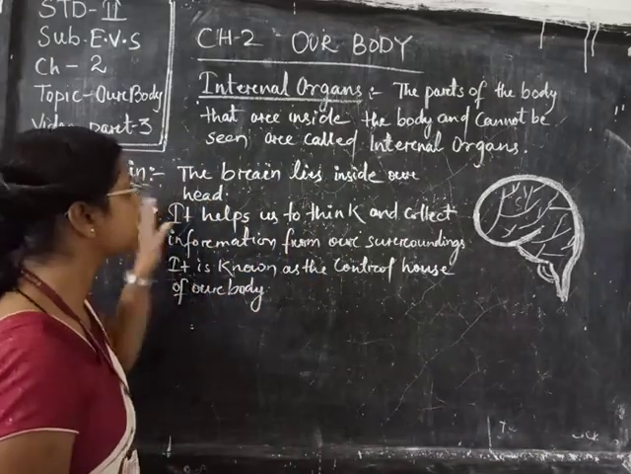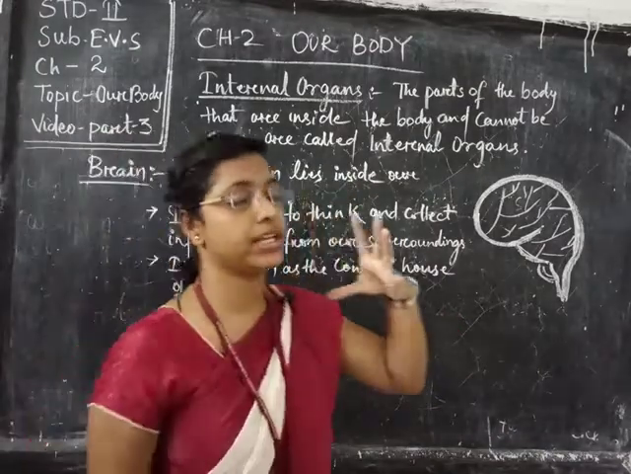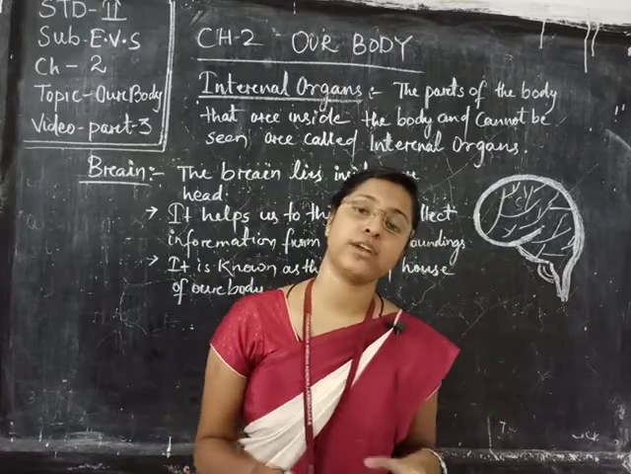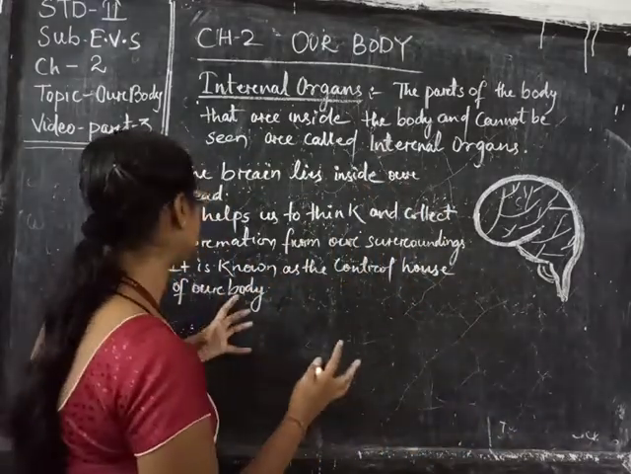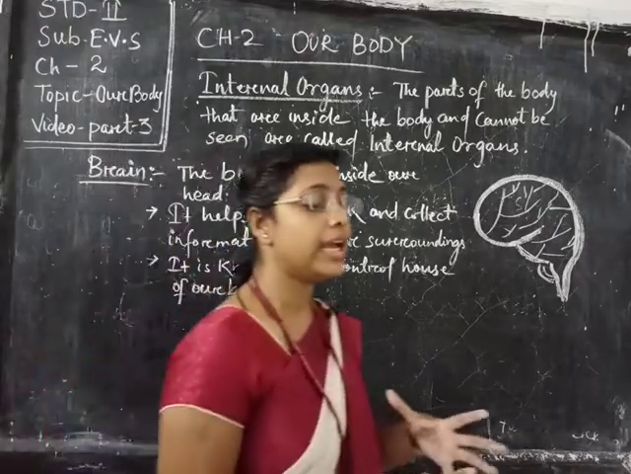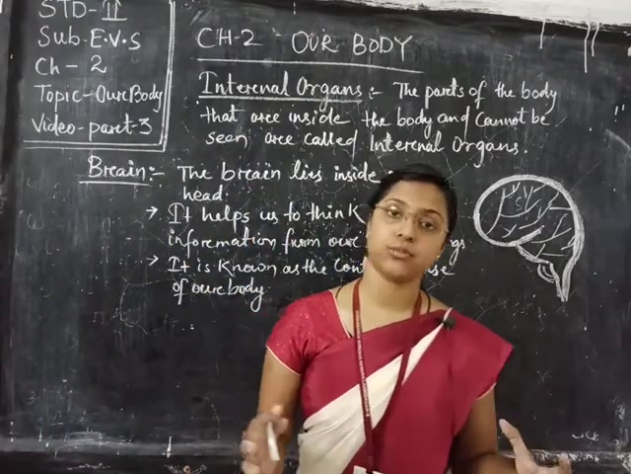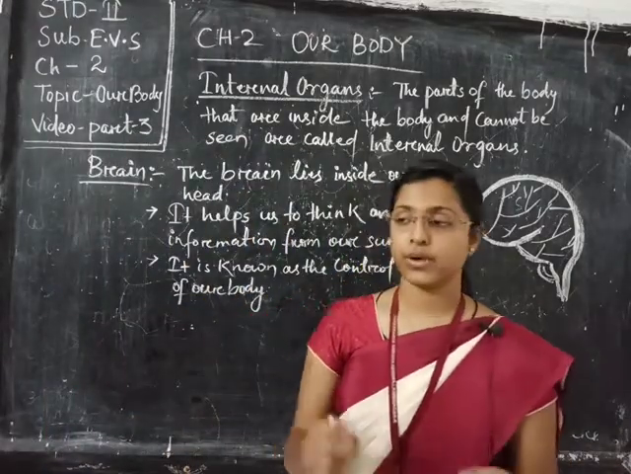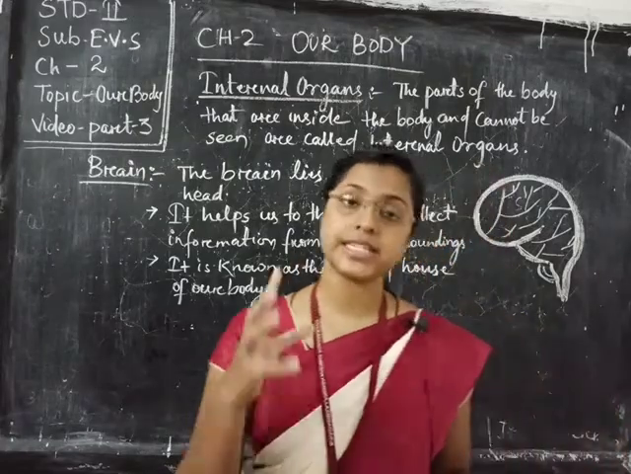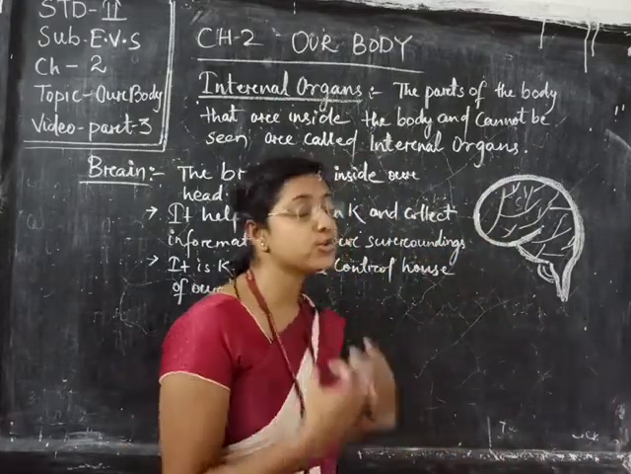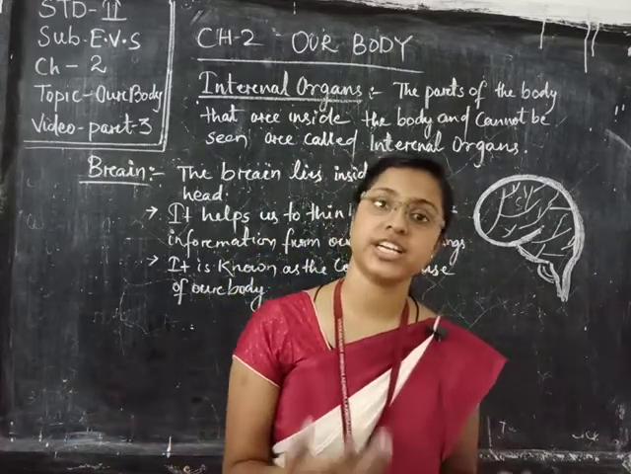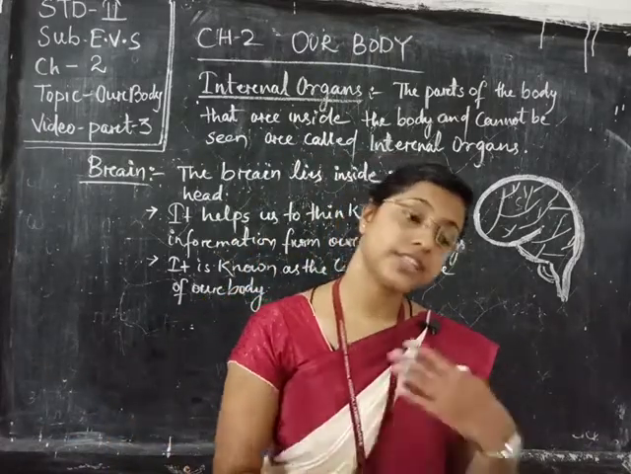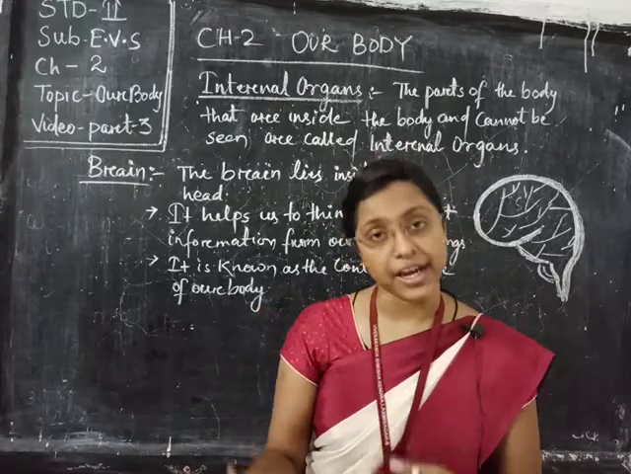So what is the brain? The brain lies inside our body, and what are its functions? It helps us to think and collect information from our surroundings. Because the brain is the only organ which controls our body, it collects information and gives it to us, and after that we take any action.